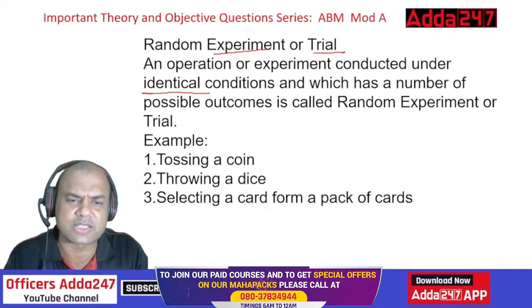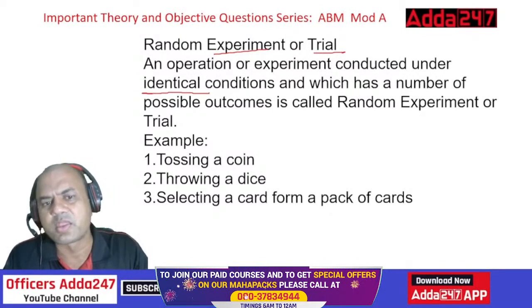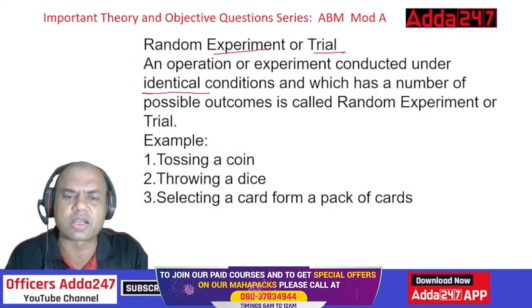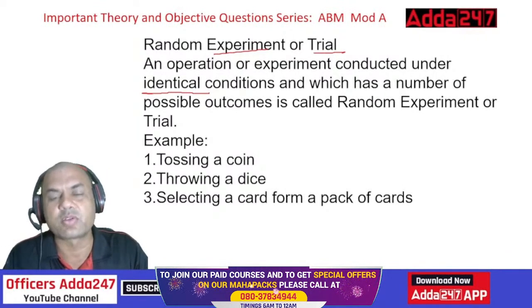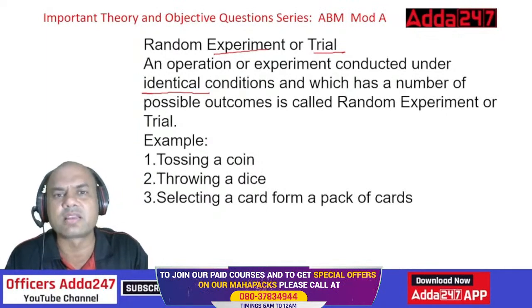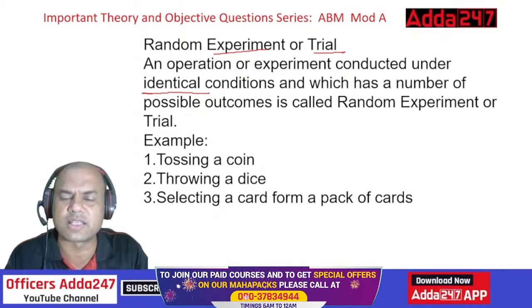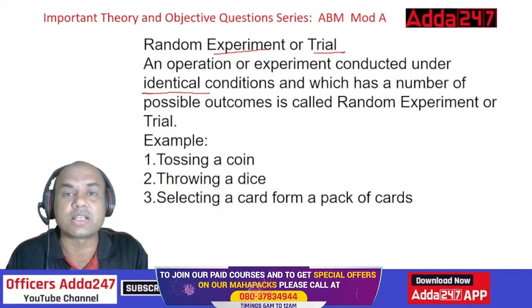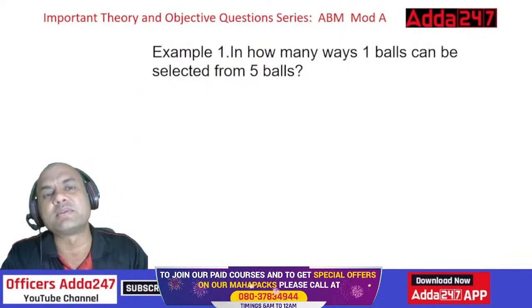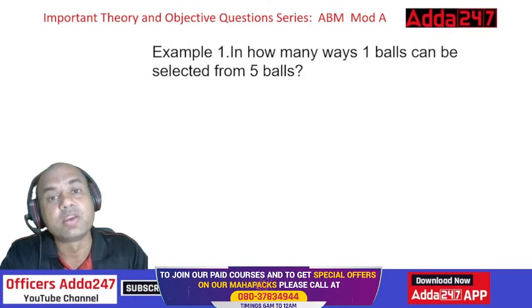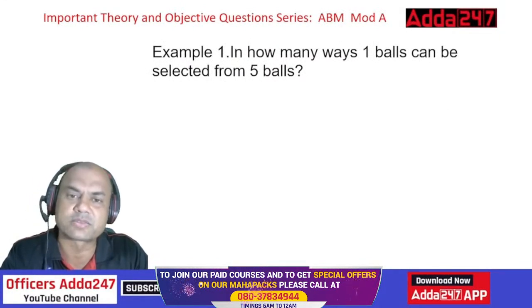Examples are the same which we saw earlier: tossing a coin, throwing a dice, selecting a card from a pack of cards. I can select anything: king, queen, 1, 2, 3, 4, ace, anything, isn't it? So that's called a random experiment or trial. Now let us see some numericals. I told you, we'll be dealing with important definitions and then with numericals.